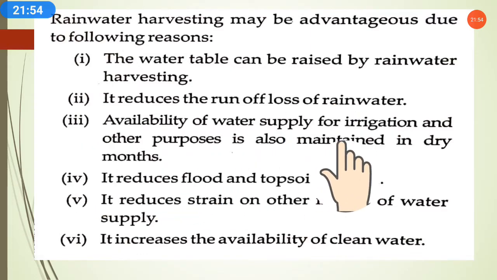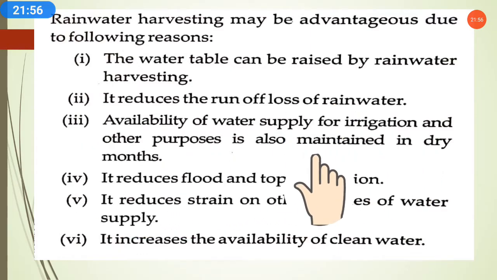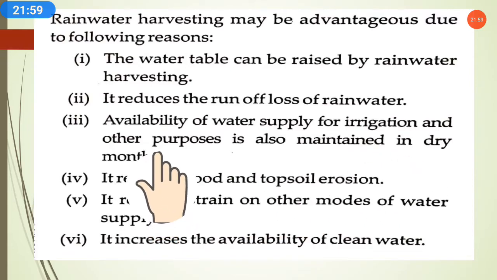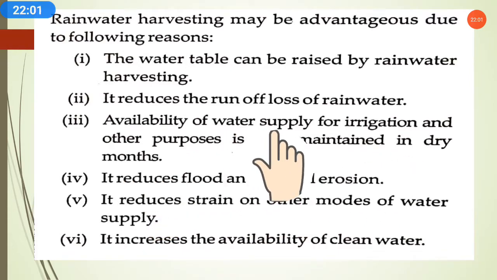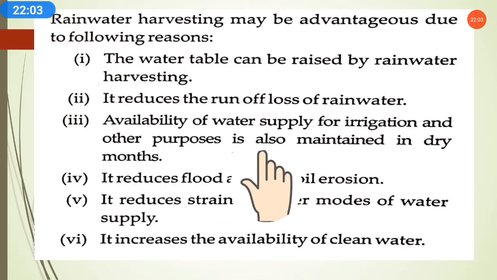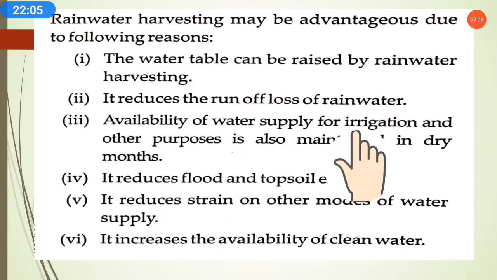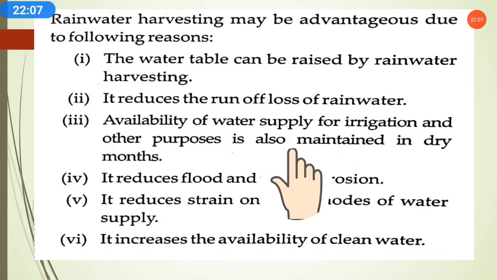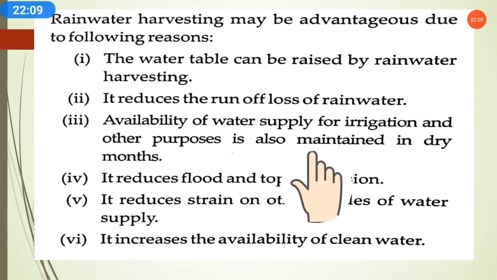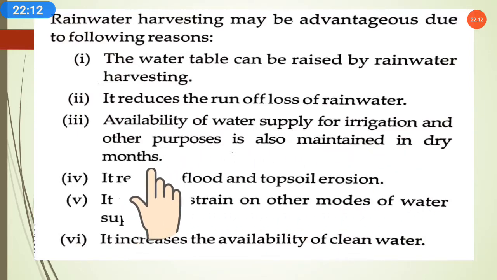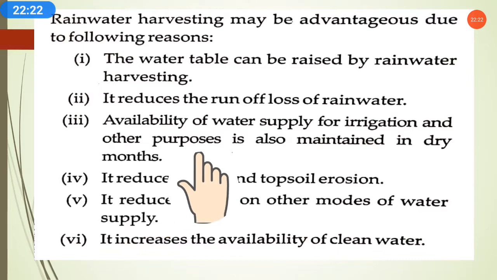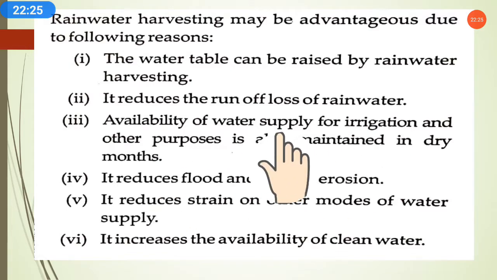Third, availability of water supply for irrigation and other purposes is also maintained in dry months. As we know, we require water supply for irrigation and other purposes, so we can use that stored water for irrigation too. Dry months are the months when we require much water and cannot get it directly from the available fresh water. During that time also, we can use the stored water for these purposes.